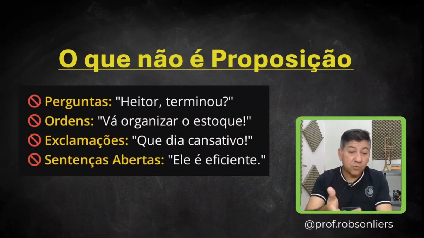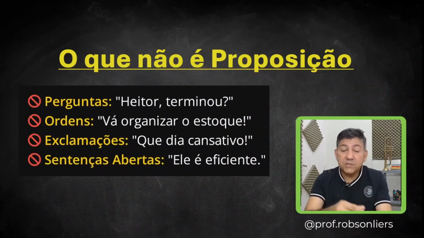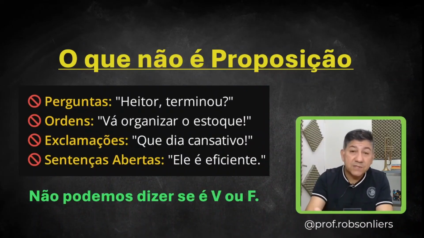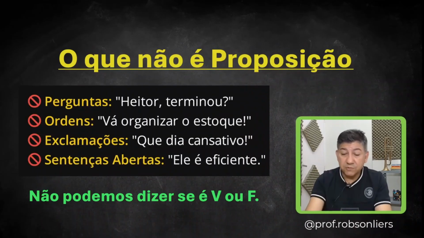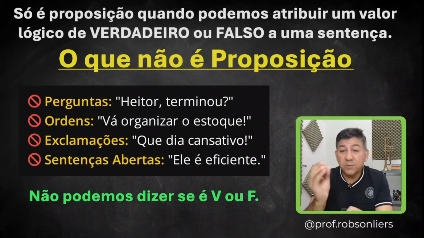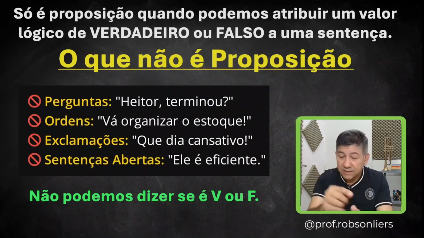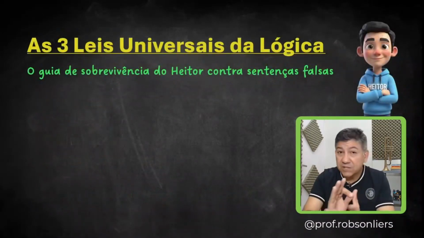Look at the examples I wrote on the board. Questions: did Hathor finish? Commands: let's organize the inventory. Exclamations: how tiring. Open sentences: he is efficient. We can't say if it's true or false. So, it's only a proposition when we can assign a truth value of true or false to a sentence. Write that down. Now here come the 3 rules of logic.